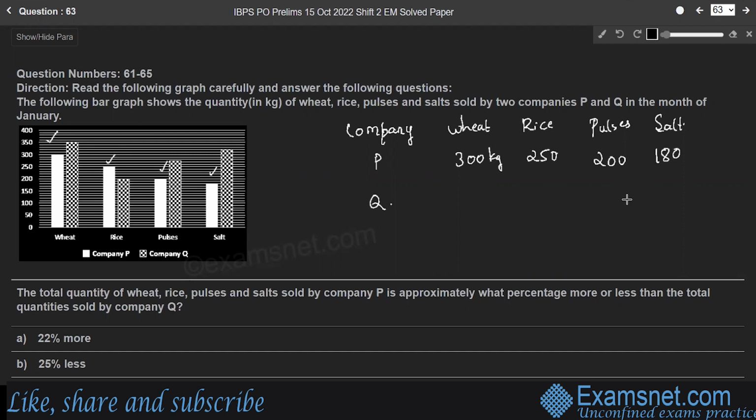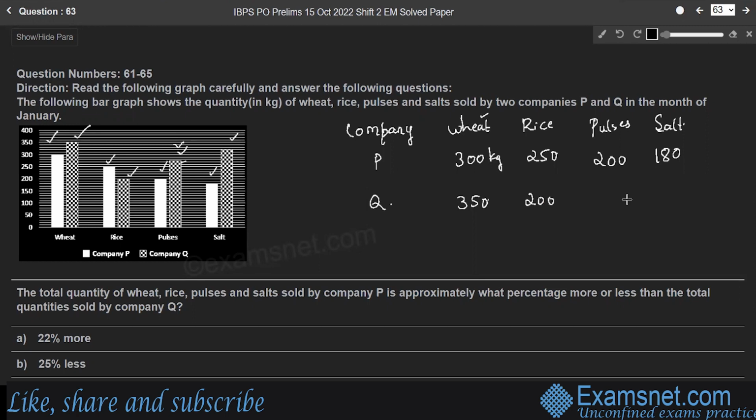Now focus on company Q, the black and white shaded part, right? Company Q sells, here again it is 350, not 300, 350 kg of wheat. Then the next is 200 kg of rice. Now the third one is somewhere between 270 and 280, right here.